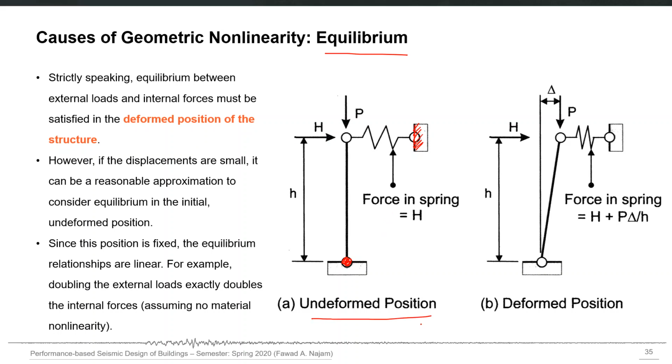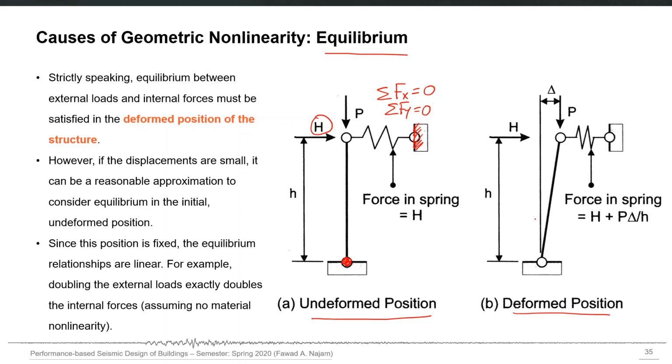If we apply the equilibrium equation on this diagram, we will simply say that summation Fx is equal to 0, which tells us that the force in the spring is equal to H and the force in this rod is equal to P, because the sums of Fx and Fy are 0. Now let's consider the deformed position of this structure due to the same applied loading.